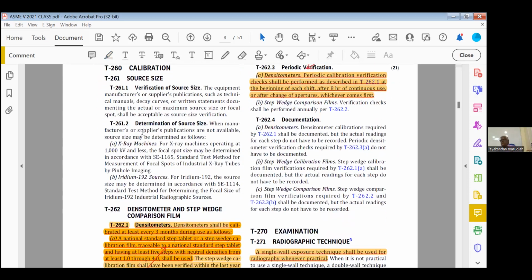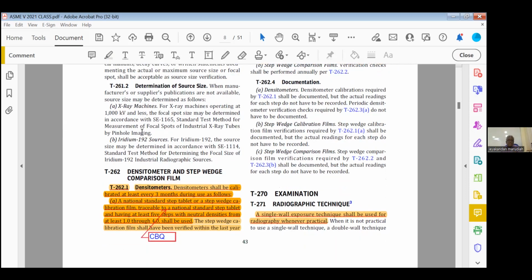Now densitometer. Now another question. Densitometer shall be calibrated in accordance with option A, national standard, option B, international standard, option C, ASME standard, option D, ASNT standard. Which is the correct answer? National standard. So generally calibration is always to the national standard. Every 3 months we have to calibrate it. That is calibration. But every day you have to check whether it is properly working.